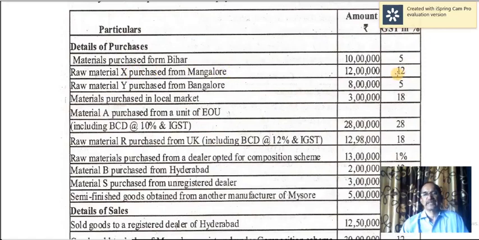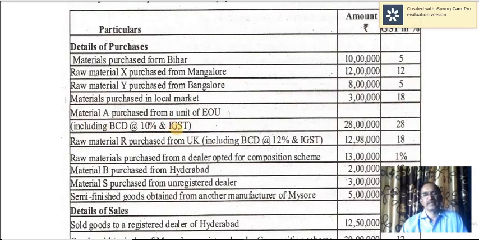Raw material X purchased from Mangalore, intrastate. So 6% each. Raw material Y purchased from Bangalore, intrastate. So 5% is divided into 2.5, 2.5. Materials purchased in local market, intrastate, again 9% each on 3 lakh. Material A purchased from a unit of export oriented unit, and including BCD at 10% and IGST.